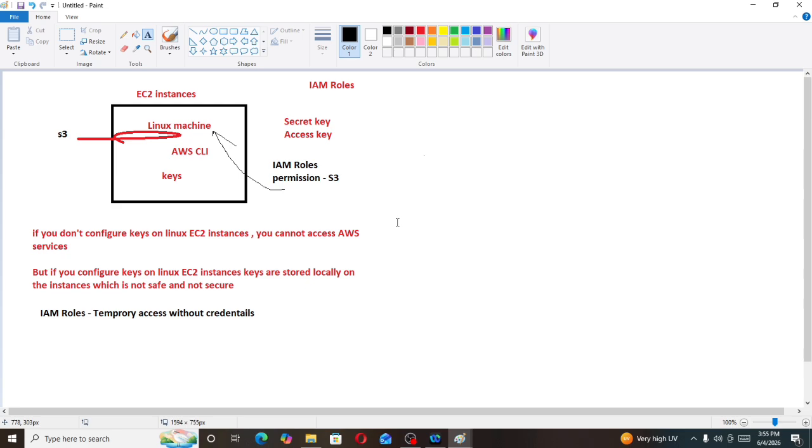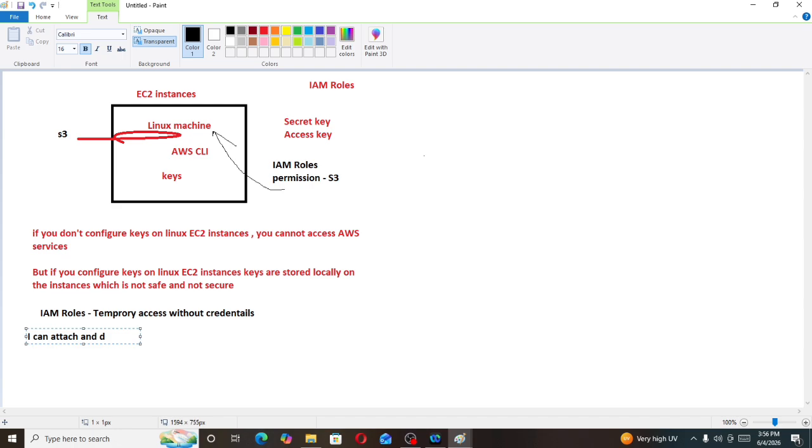Now we attach S3, and after 2 days, I don't want to use the S3 bucket anymore. So I can attach and detach these policies at any time. I can attach and detach permissions at any time.